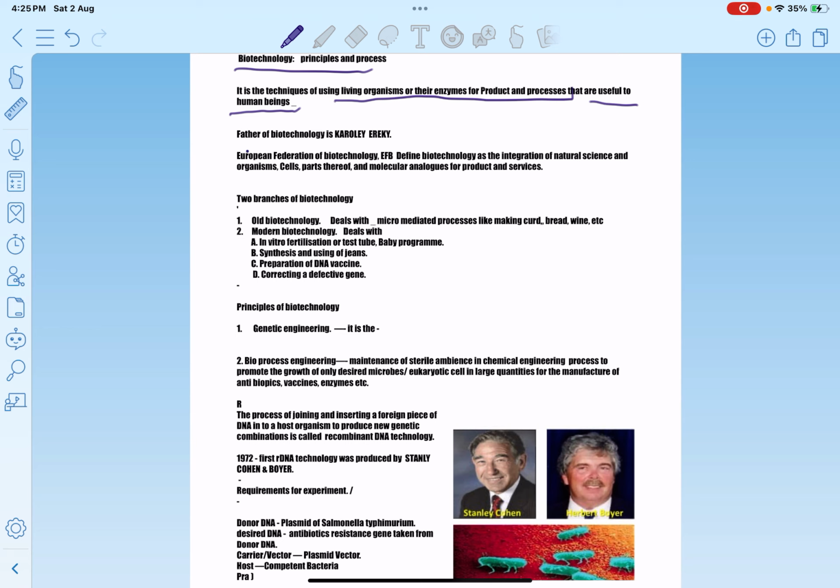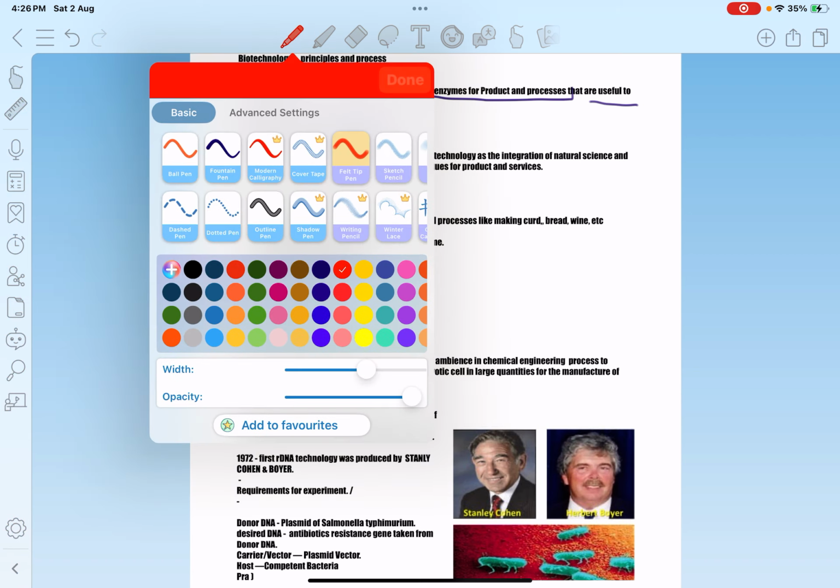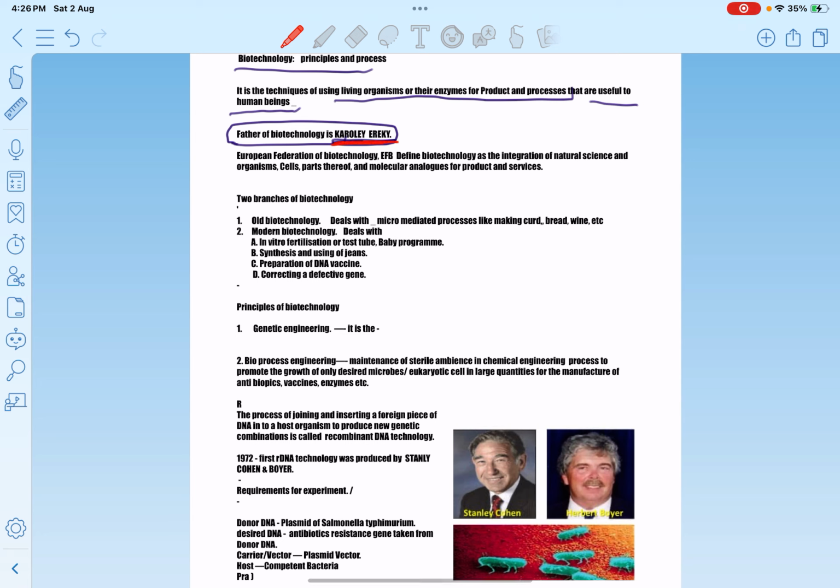Now, who is the father of biotechnology? Biotechnology is an emerging field of applied biology, so we have to know who the father of biotechnology is. Karoly Ereky is known as the father of biotechnology. Karoly Ereky is the father of biotechnology.